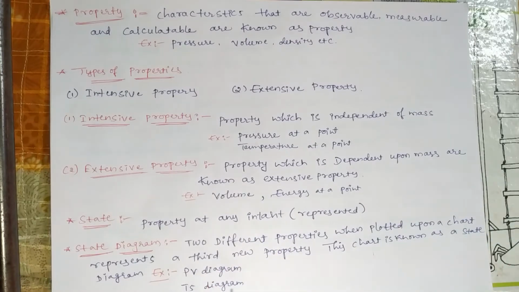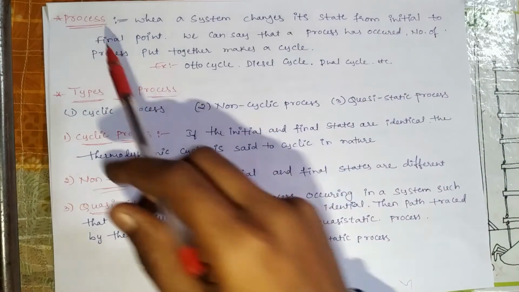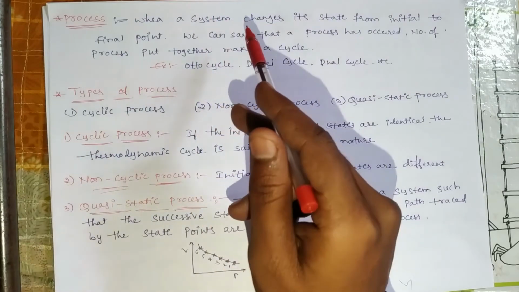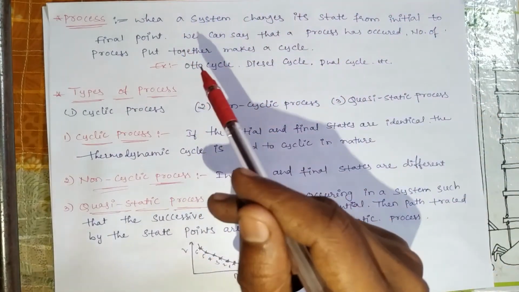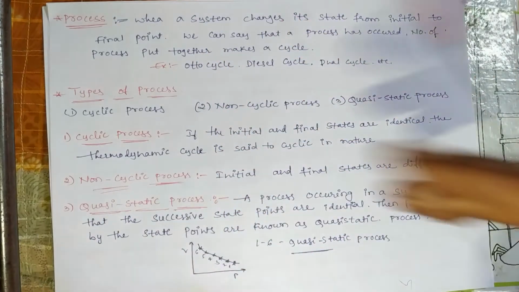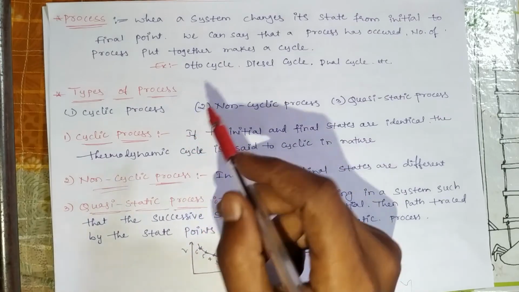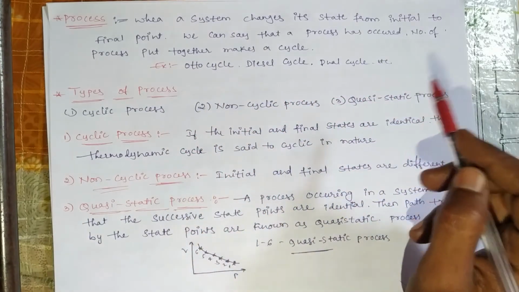Example, PV diagram, TS diagram. Then we can see process. When a system changes its state from initial to final point, we call it a process. Process examples are Otto cycle, diesel cycle or dual cycle, etc.